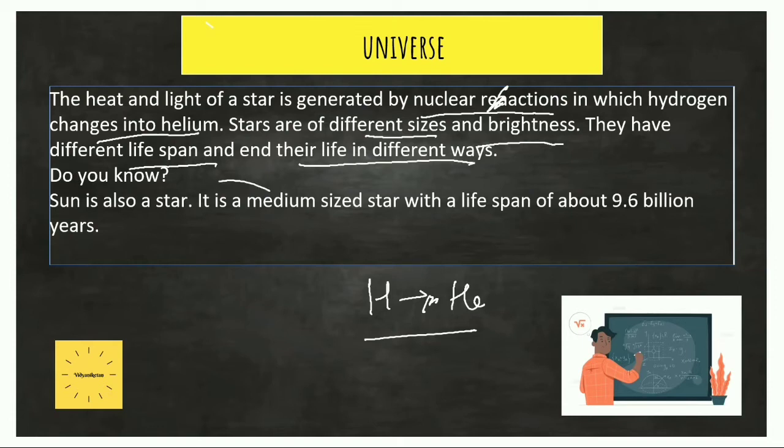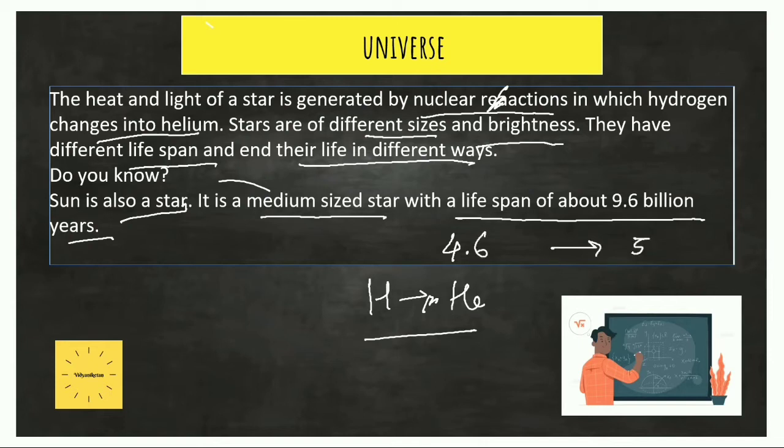Okay, so we all know that sun is also a star. It is a medium-sized star and the lifespan of sun is approximately 9.6 billion years, of which it is believed that it has already lived for 4.6 billion years and now it will live for 5 more billion years.